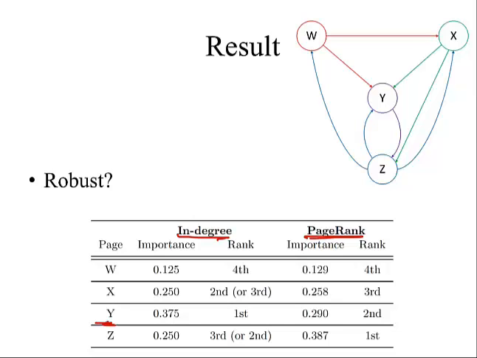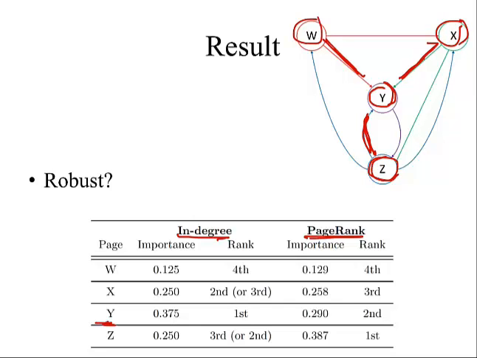And so let's try to take a look at why intuitively Y is not the most important node anymore. Well, if we look at Y, it does aggregate importance from W and from X and from Z. It's only taking half of W's importance score. It's only taking half of X's importance score. And it's only taking a third of Z's importance score. So those three in-degrees are being divided, and also weighted by the respective importance of W and X and Z as well.